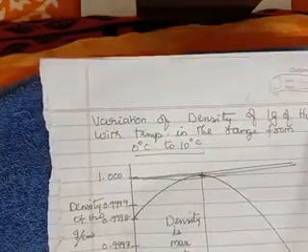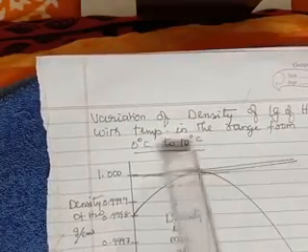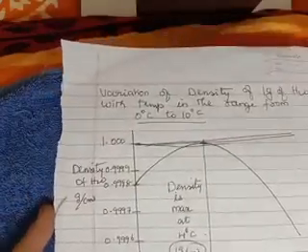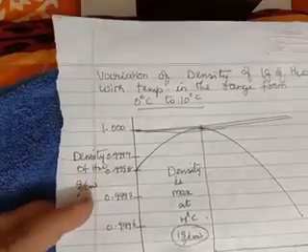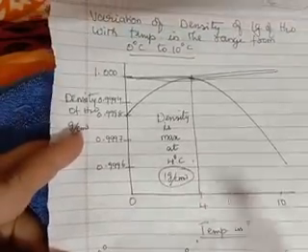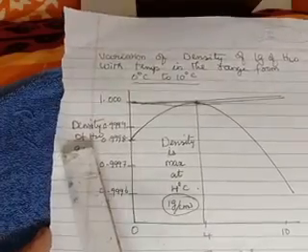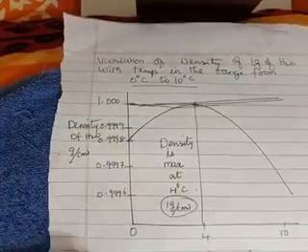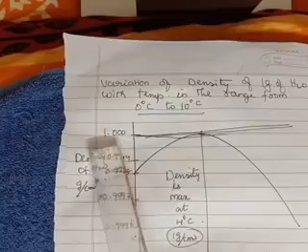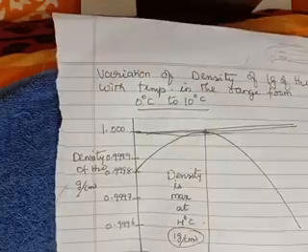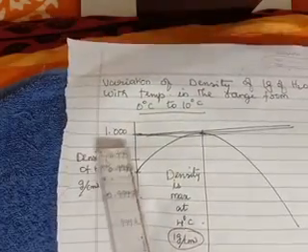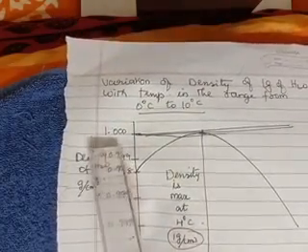What is that? Variation of density of 1 gram of water with temperature in the range from 0 to 10 degrees Celsius. Now, this is going to be easy for you. Okay. So, same way, temperature you put on the x-axis: 0, 4, 10. And instead of volume here, you will have density of water in gram per centimeter cube. Again, you know very clearly 1 gram per centimeter cube is the maximum. So, just slightly you learn this and then put this as 1. Okay. Topmost point is 1.